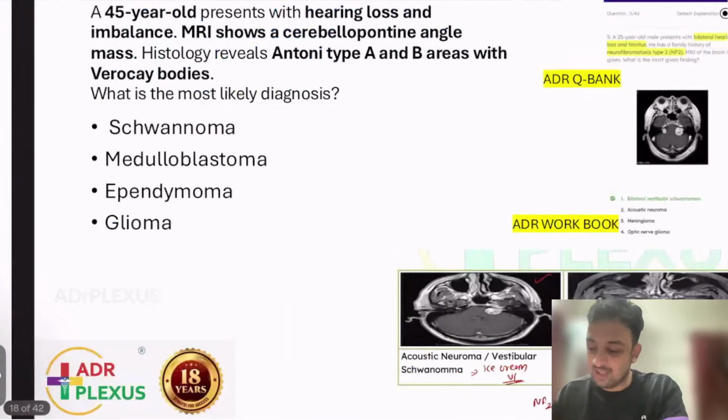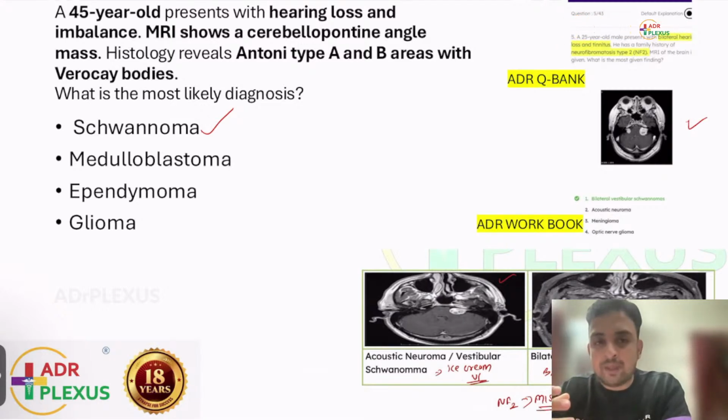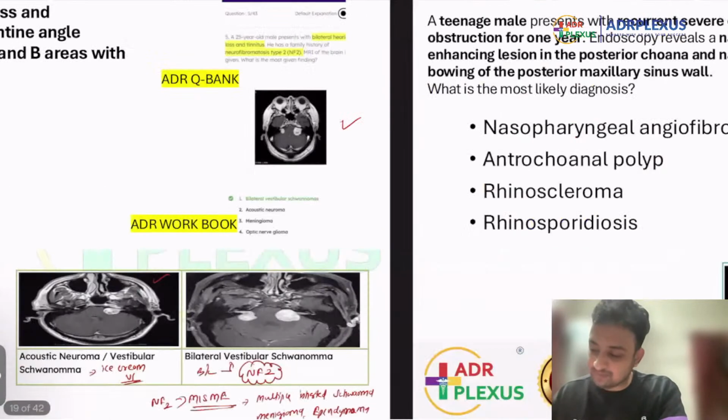Now, another question. A patient with hearing loss and imbalance presents to you. MRI shows a cerebellopontine mass, and histology is beautifully given: Antoni A, B bodies. So what is the answer? When you are seeing a CP angle mass with Antoni A or B Verocay bodies, the answer is again straightforward. That could be a vestibular schwannoma. Another repeat question from neuroradiology. Again, they have just mentioned the importance of CP angle masses. And we have already seen that this mass will have the typical ice cream cone type of appearance.